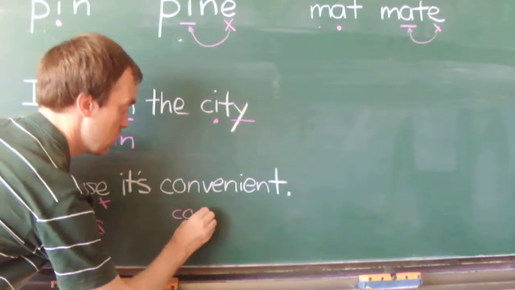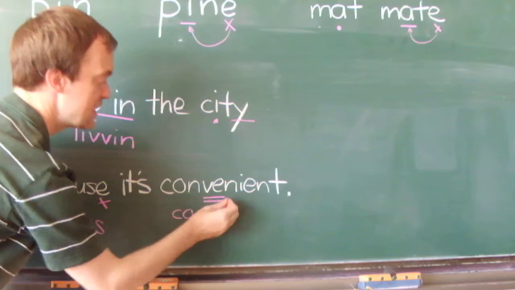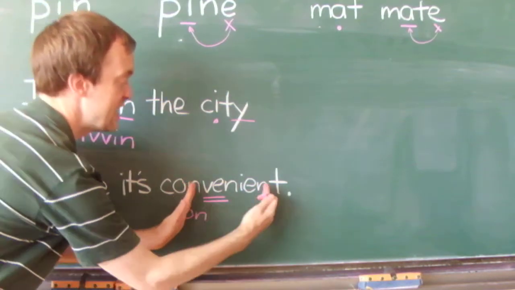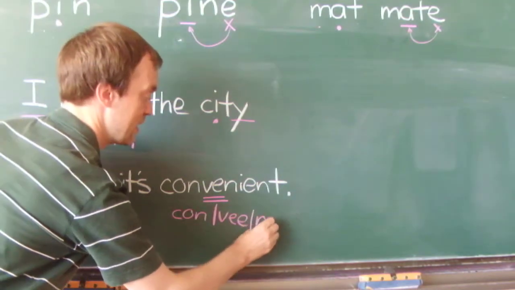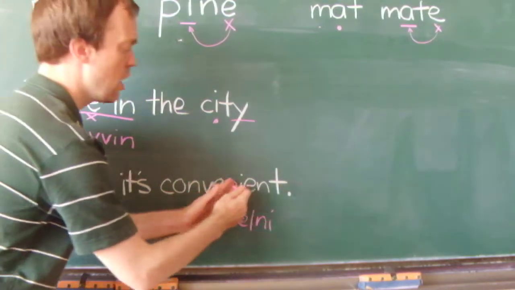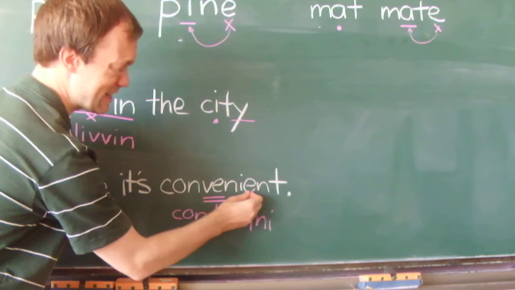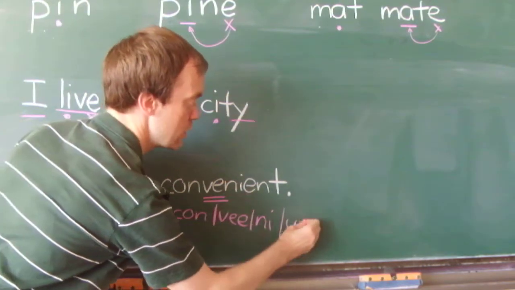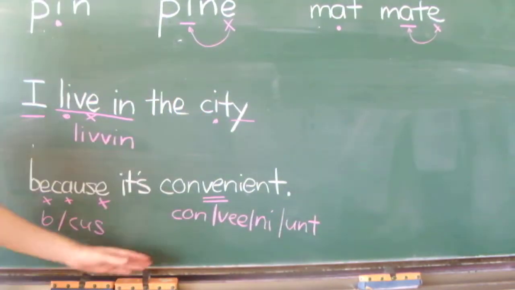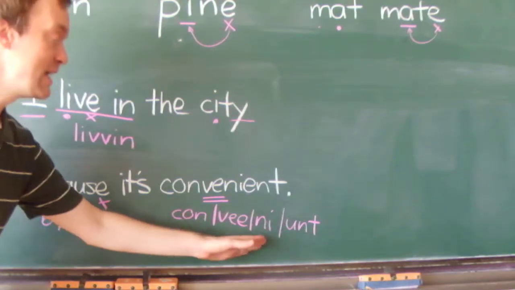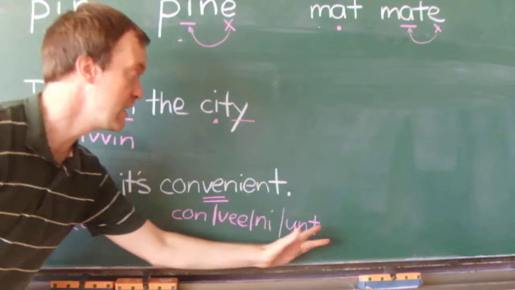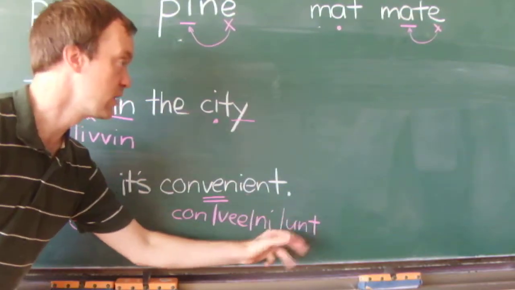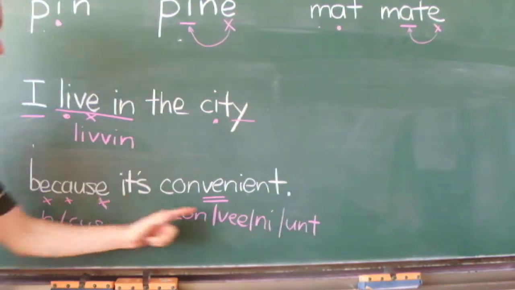So long v sound, v. And this sound, but we're going to have like a u here. Convenient. Please repeat. Convenient.